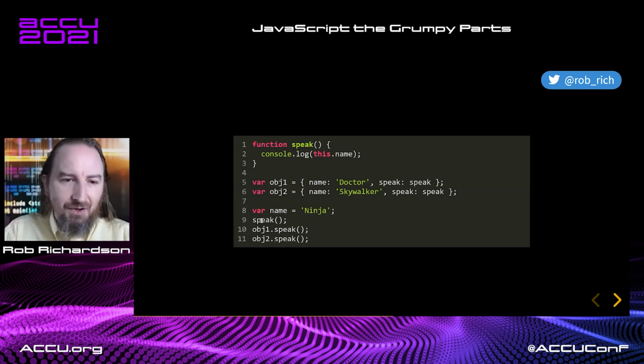Now, the only part that was weird was the left of the dot in this global case where we looked in the global scope. That's cool. Ninja, Doctor, Skywalker.